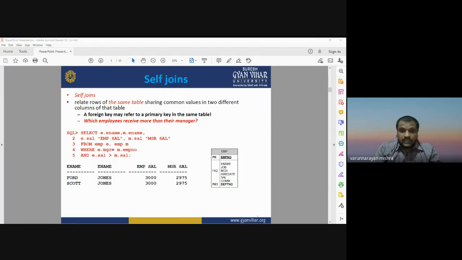So normal joining and self joining are two very important, advanced SQL processes. When we are looking for complex queries or complex information, then you can go for this self joining. Okay.